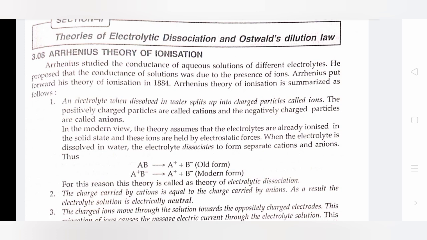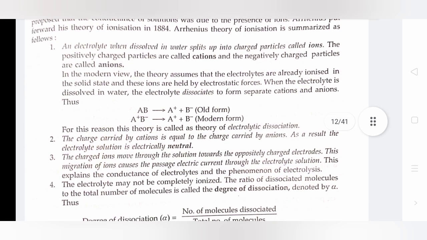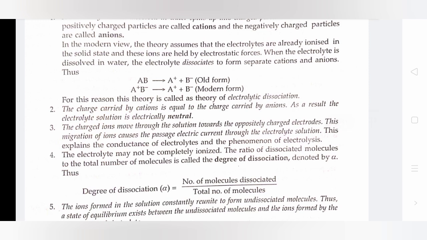In the modern view, the theory assumes that the electrolytes are already ionized in the solid state and these ions are held by electrostatic forces. When the electrolyte is dissolved in water, the electrolyte dissociates to form separate cations and anions. Thus, AB dissociates into A+ and B-. This theory is called the theory of electrolytic dissociation. Second, the charge carried by cations is equal to the charge carried by anions. As a result, the electrolytic solution is electrically neutral.